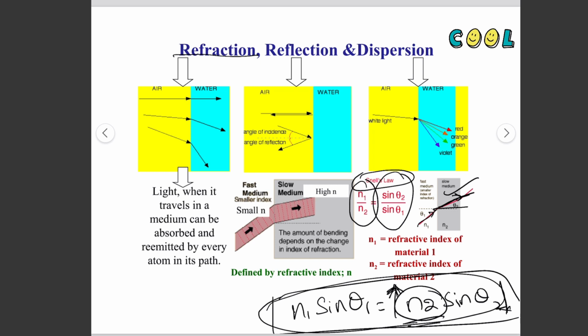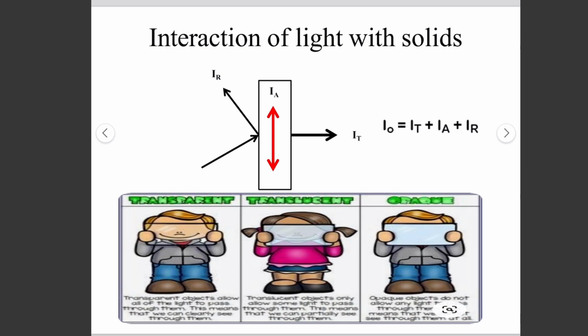Then we have another phenomenon, which is reflection here, and light also gets dispersed into different colors. Now, how does light interact with solids? If light interacts with a solid, it gets transmitted, absorbed, or reflected, and that's why we get transparent, translucent or opaque objects.